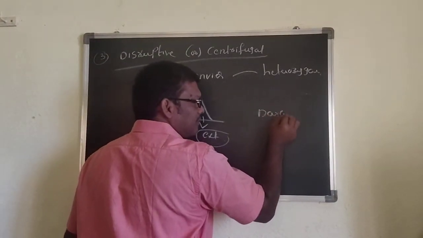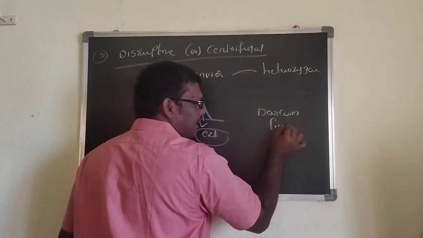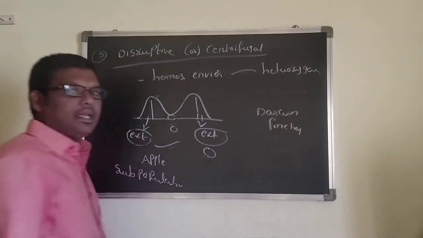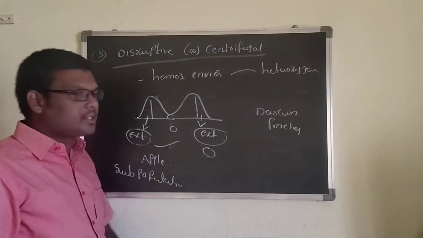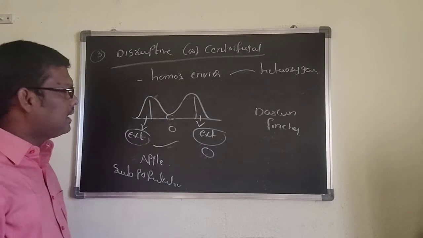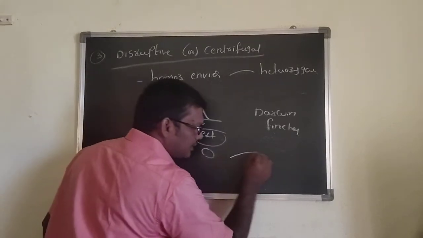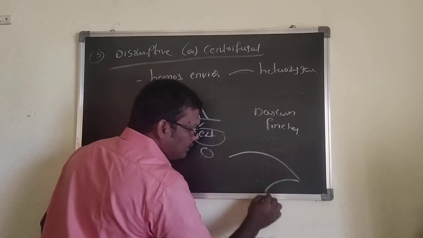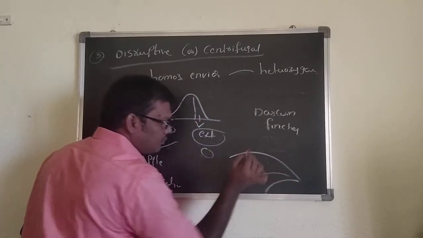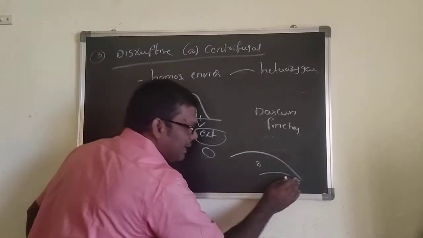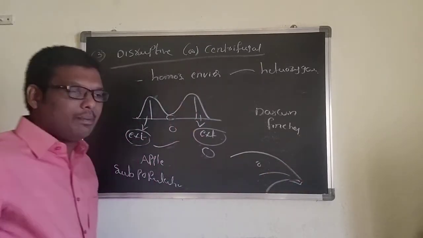Suppose there are Darwin finches. I already said, in the Galapagos Islands, small black-colored birds are named Darwin finches. Basically they are original seed-eating ones, having a blunted beak.